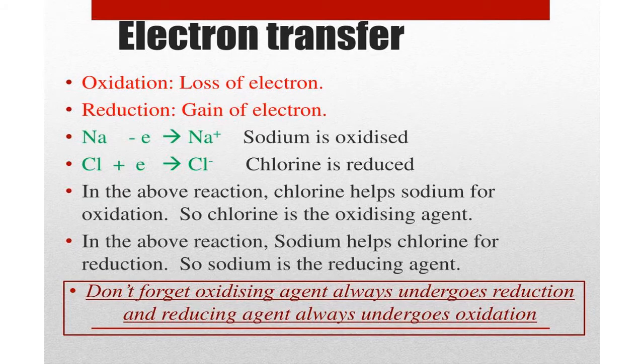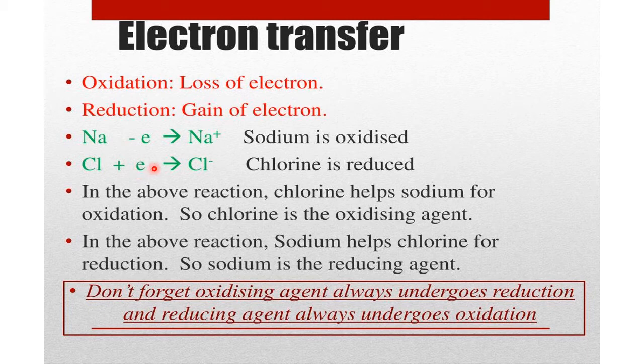See here, the formation of NaCl. Na loses an electron, whereas chlorine accepts the electron. Loss of electron is called what? Oxidation. So sodium has undergone an oxidation reaction, whereas chlorine has undergone a reduction reaction. Why? Chlorine has accepted the electron.